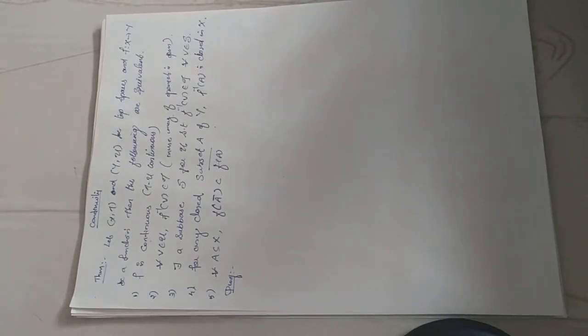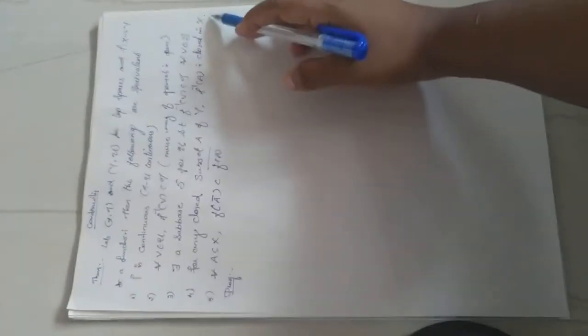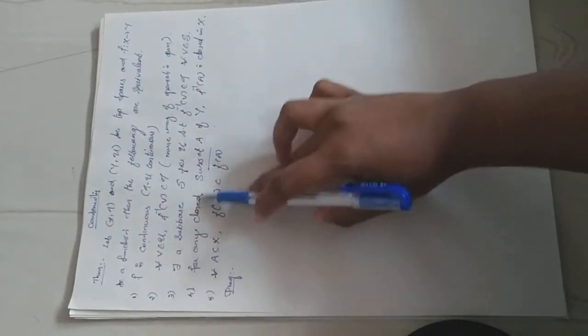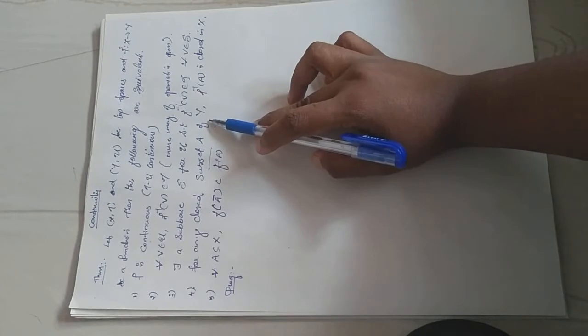Third one: there exists a subbase S for U such that f inverse of V belongs to τ for every V in S. Fourth one: for any closed subset A of Y, f inverse of A is closed in X, which says that the inverse image of a closed set is closed. The fourth statement is: inverse image of a closed set is closed.